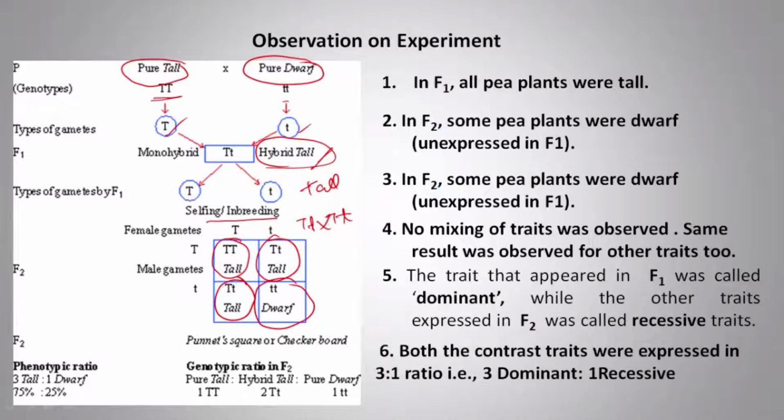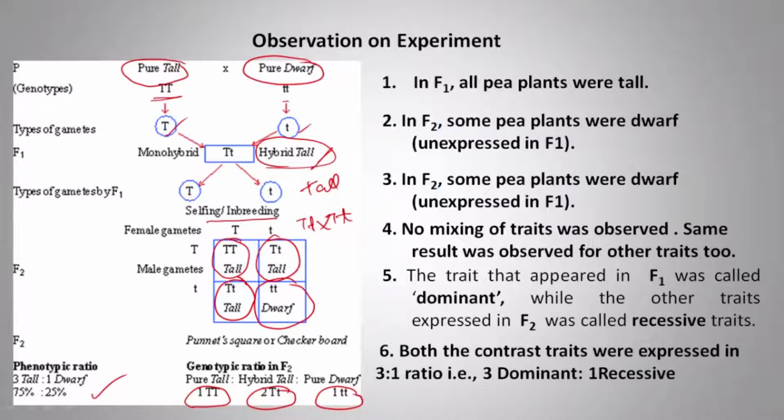In the phenotypic ratio, he got 3 tall and 1 dwarf, which is known as the 3:1 ratio, meaning 75% of the population was tall and 25% was dwarf. In the genotypic ratio in F2, he got 1 pure tall, 2 hybrid tall, and 1 pure dwarf.